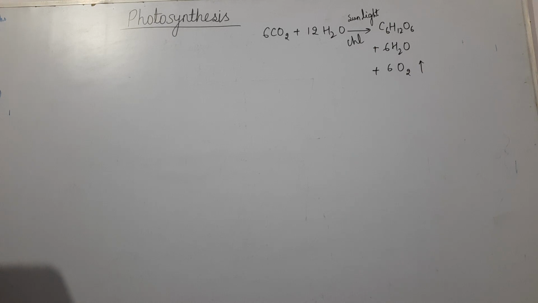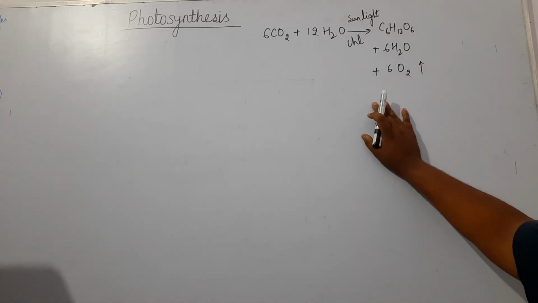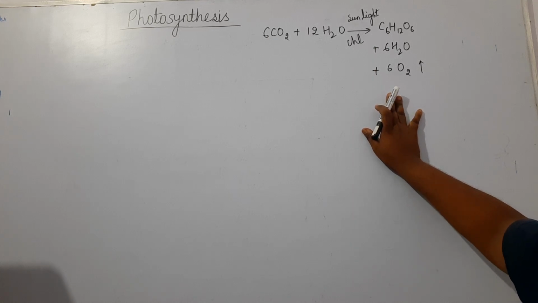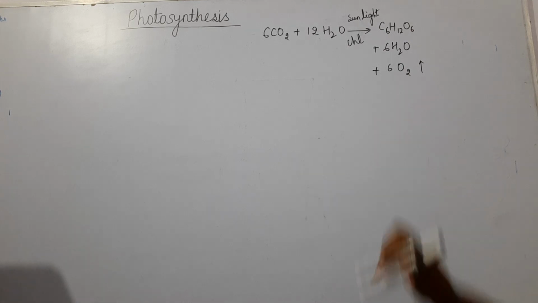now what is the photosynthetic organ? The photosynthesis is carried out by the young stem and mostly by leaves. So therefore leaves are said to be the photosynthetic organ.